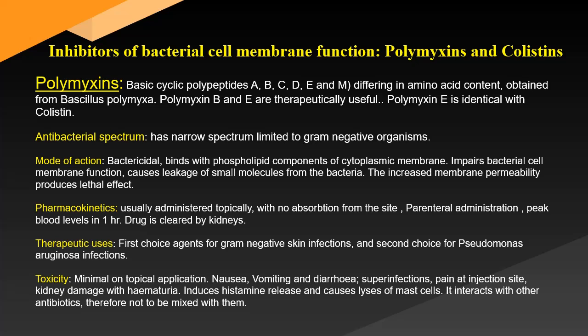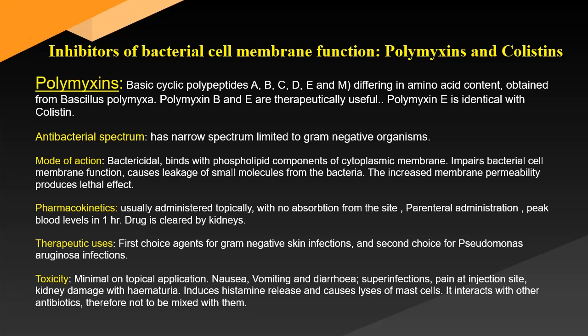There is pain at the intramuscular injection site. Kidney damage with the development of proteinuria and hematuria is also observed. Polymyxin B may induce symptoms of acute histamine release, and it causes lysis of mast cells. It interacts with other antibiotics like cephalosporins, chloramphenicol, and tetracycline, and therefore should not be mixed with them when they are given intravenously.